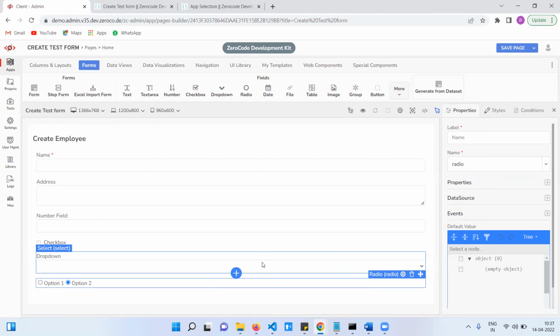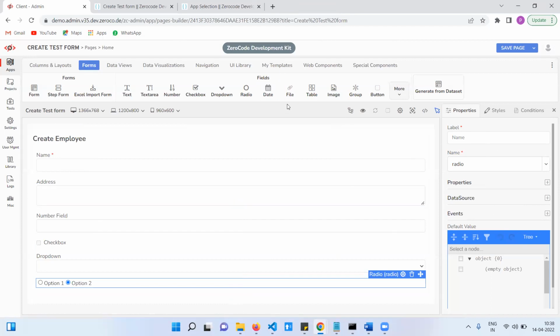This is also used for single selection. Based on requirement, we show this one. If you have many types, we will consider the drop down. If you have limited types, let's say gender, male, female, transgender, only three, right? We can use this radio button. So radio button has the same properties.